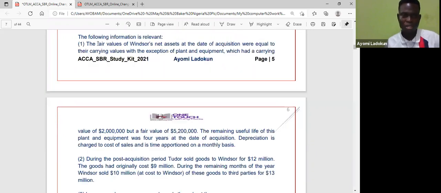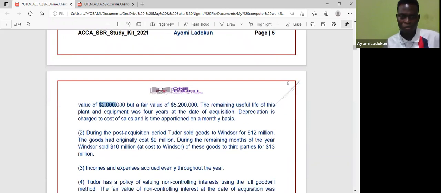Now it said the fair values of Windsor's net assets at the date of acquisition were equal to their carrying amount with the exception of plant, which had a carrying amount of $2 million, but had a fair value of 5.2 million. I'm pretty sure everybody listening to me should know how to handle this. So when I'm doing my net asset computation, I do the uplift.